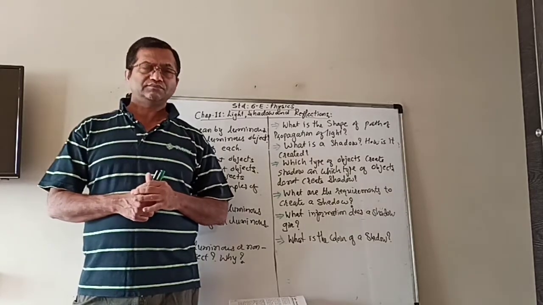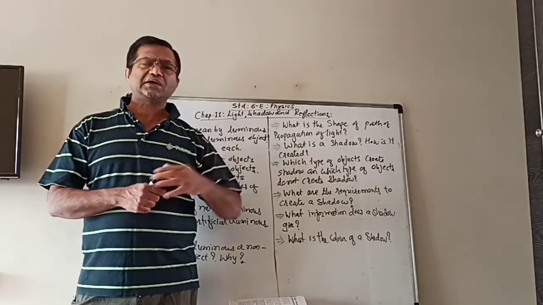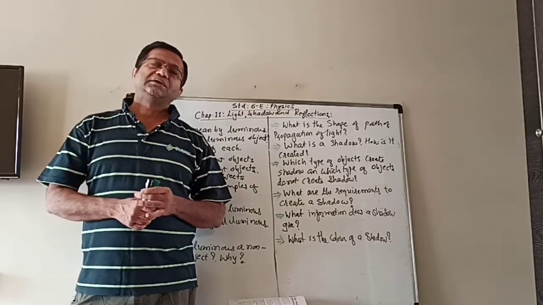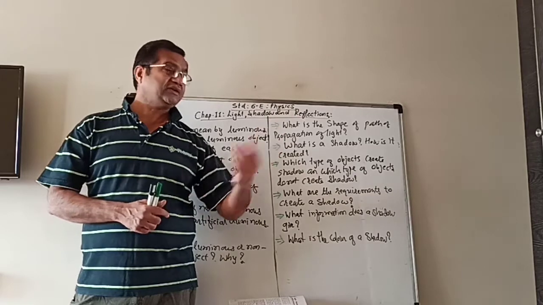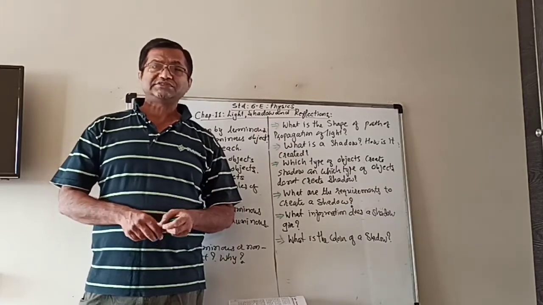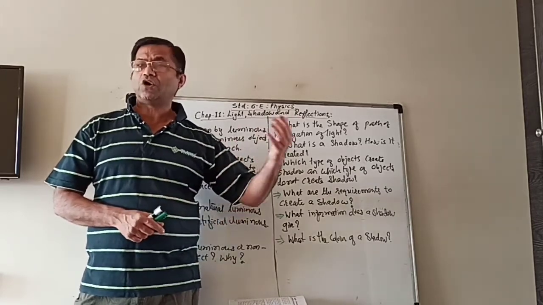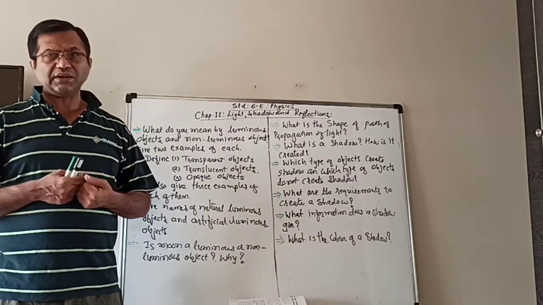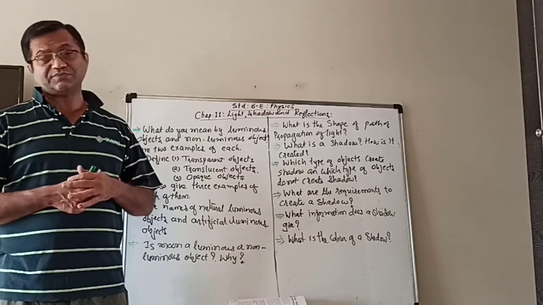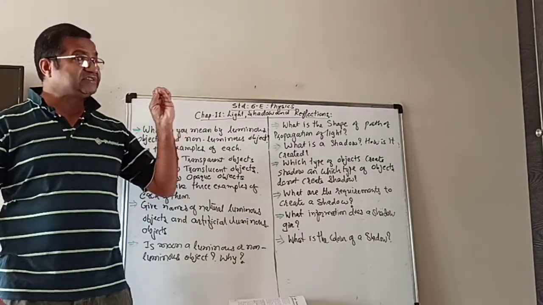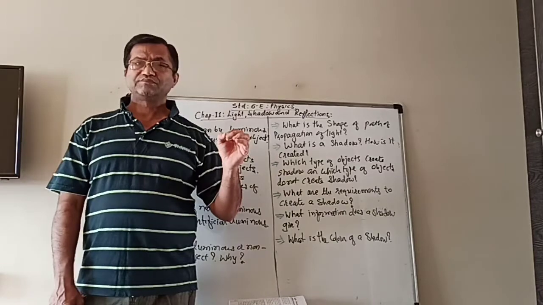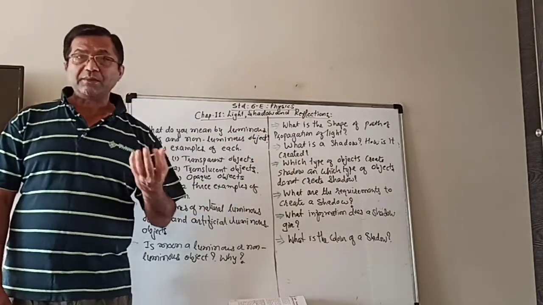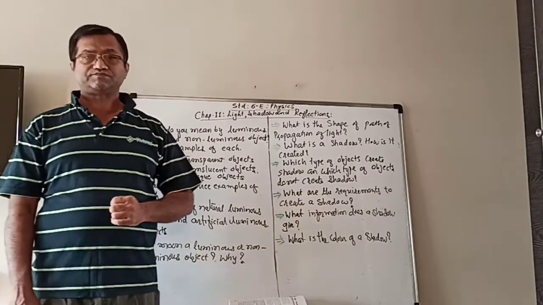Early in the morning there is dark, but when the sun rises you get light. It means the sun is also emitting its own light. Did we make the sun? No, it's a natural object. It means that the sun is a natural luminous object. It emits its own light.